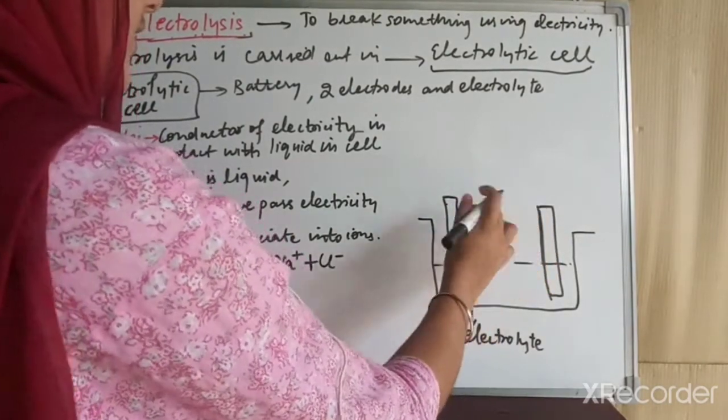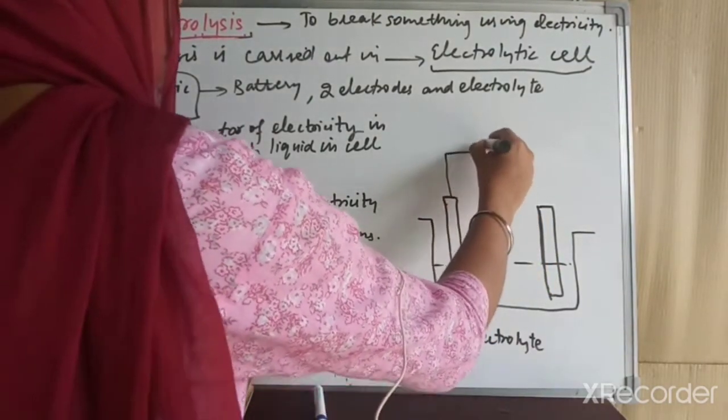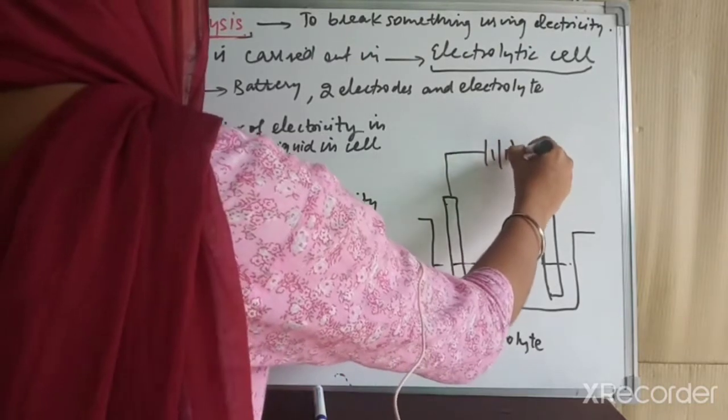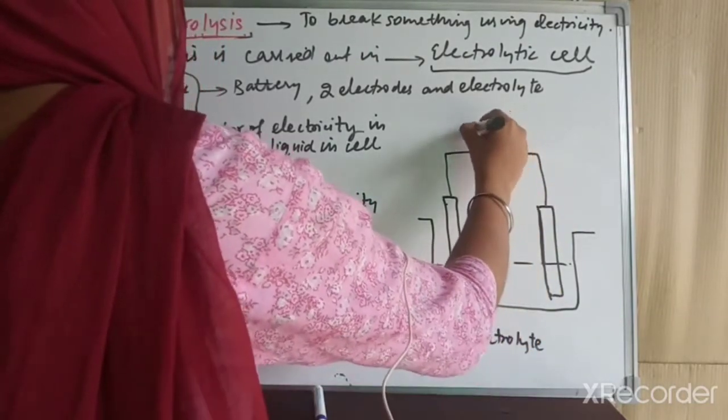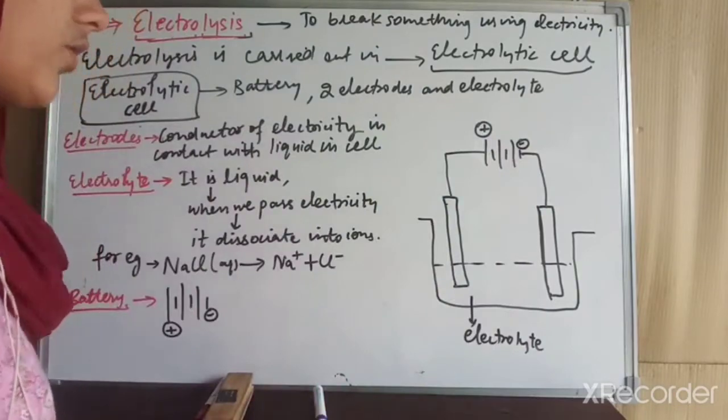Now we will connect these two electrodes with the help of wires to the battery. This is the positive terminal of the battery and this is the negative terminal of the battery.